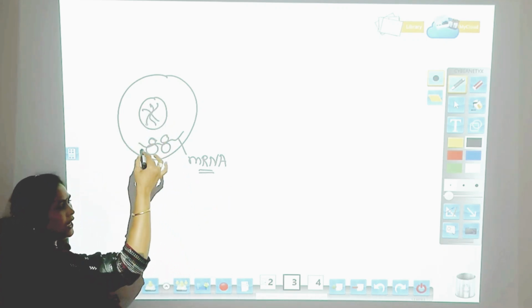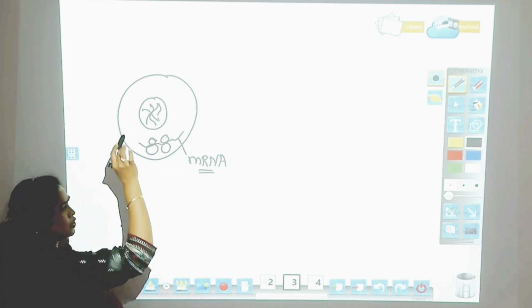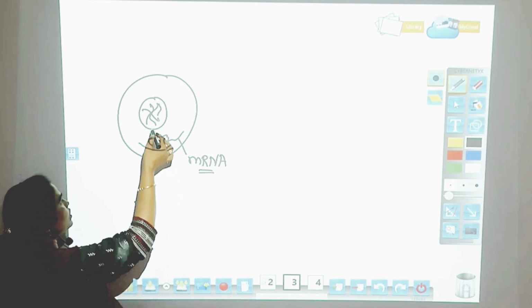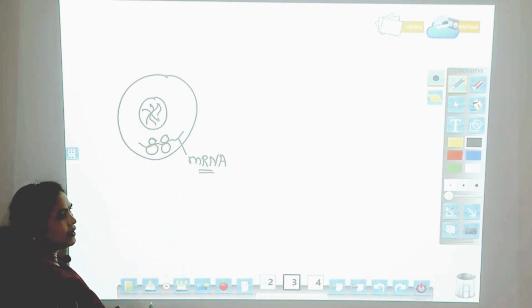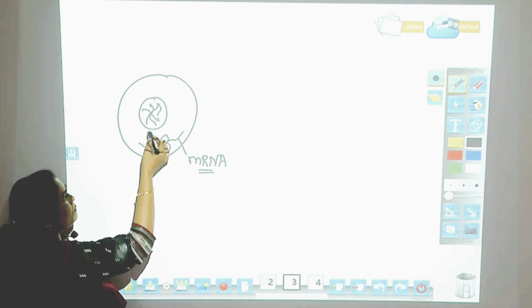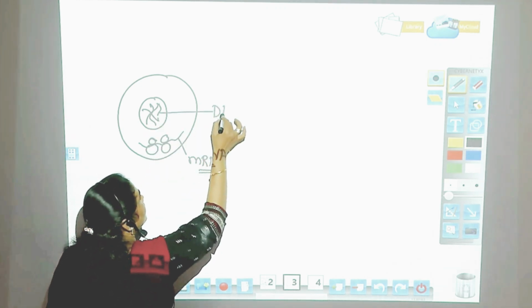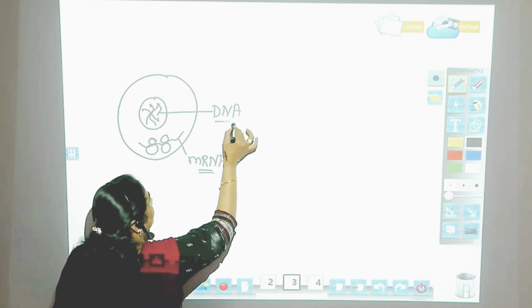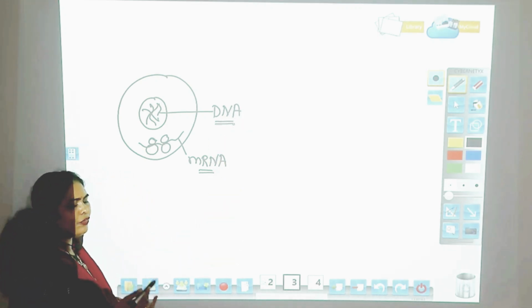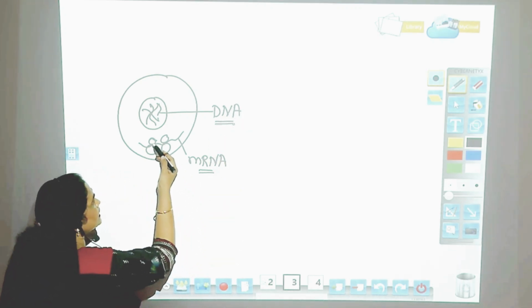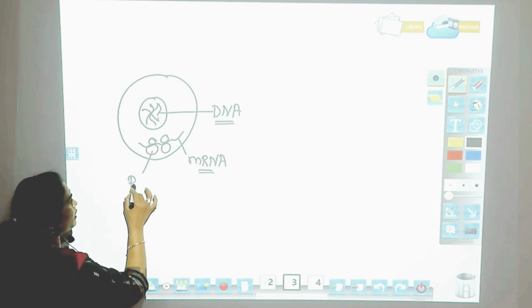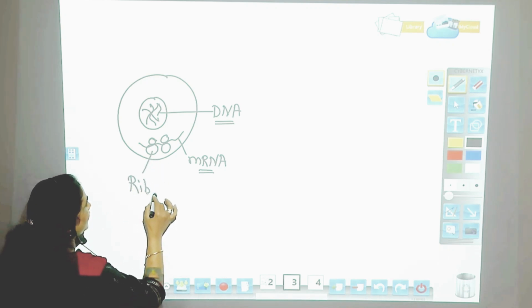As I told you, every cell has chromosomes, and the chromosome is made up of DNA. So, the information to synthesize a particular protein is brought from the DNA.